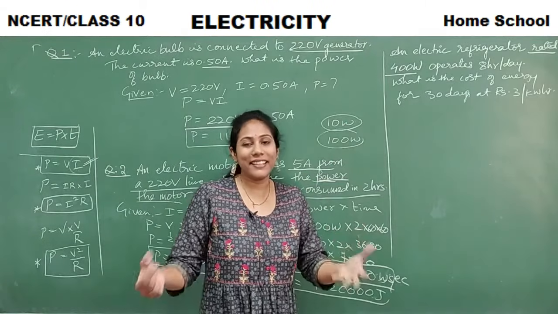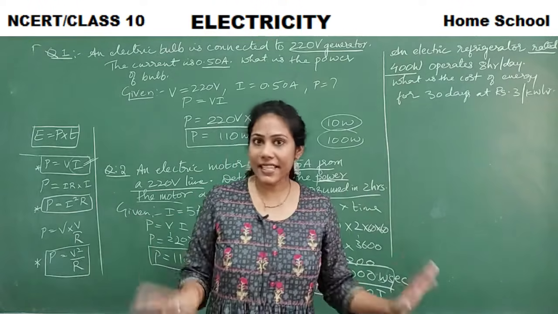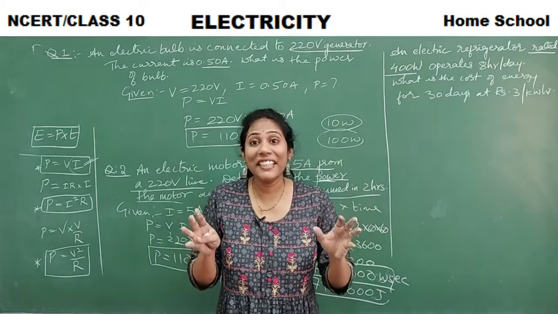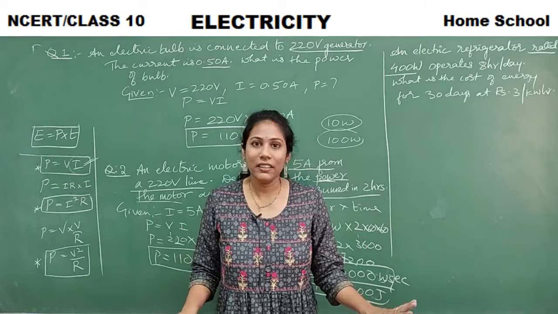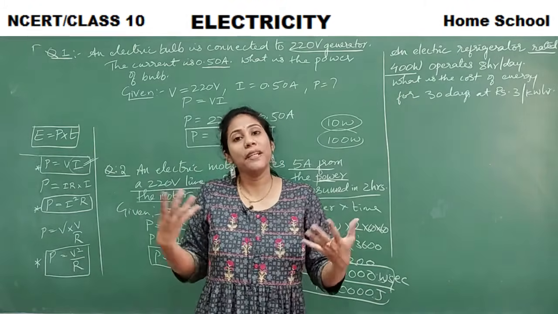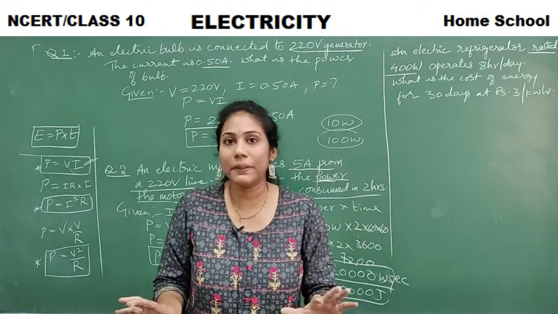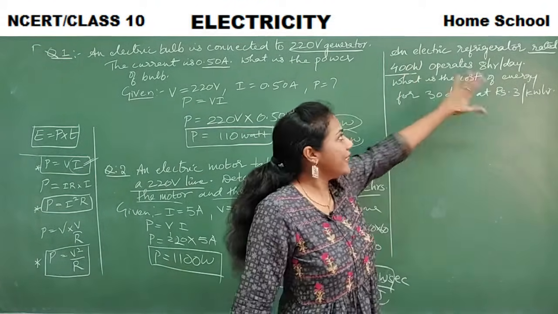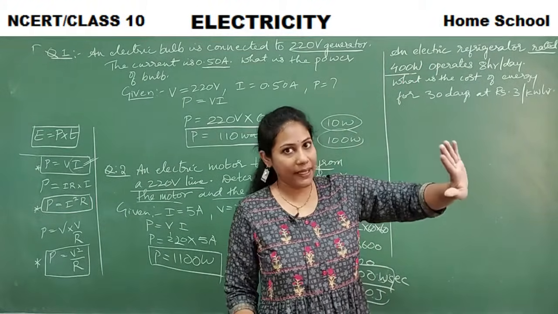Electric rating is nothing but mentioning how much power the device has. How much power or how much energy a device can consume to do a work is what we mean by rating. So the rating of a bulb is the power of a bulb or the energy consumed by a bulb. So a refrigerator's rating means its power is this much. Rating is nothing but mentioning power or energy. That's it. Keep this in mind. Clear? Fine.